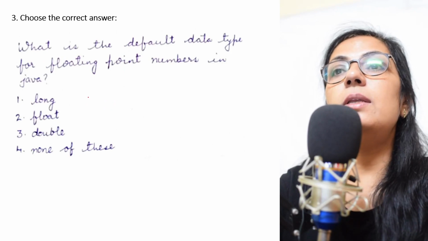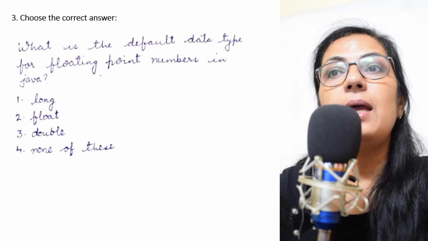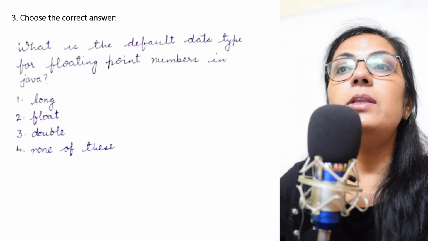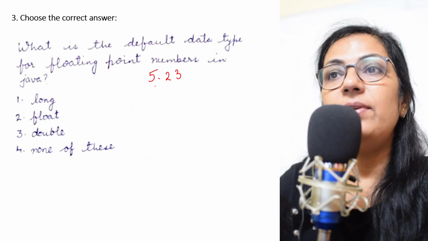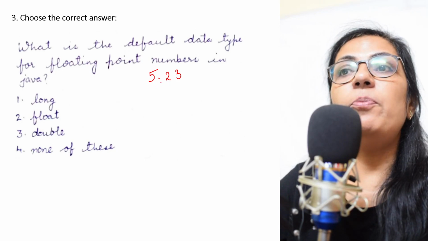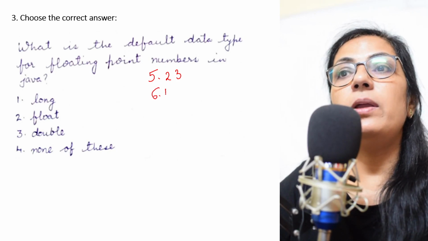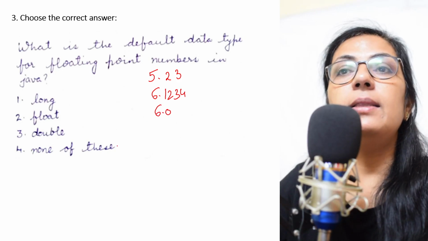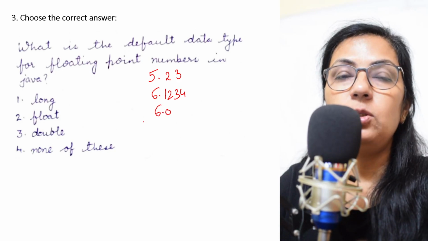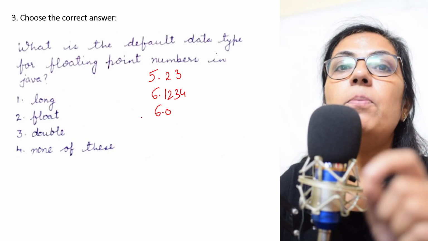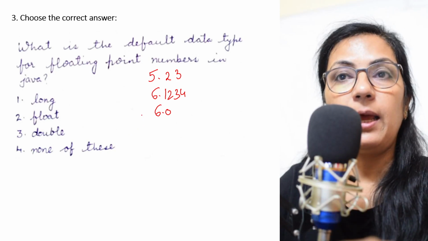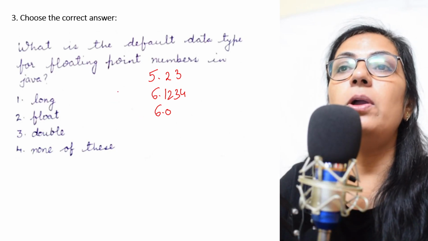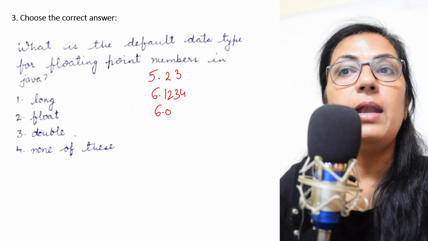The next question is, what is the default data type for floating point numbers in Java? Floating point numbers are the numbers which have decimal point in them, like 5.23, 6.1234. All these numbers are the floating point numbers. Don't get confused that floating point means float data type. No, we have two data types for floating point numbers. These are float and double.